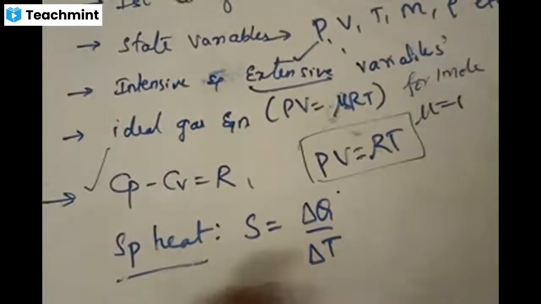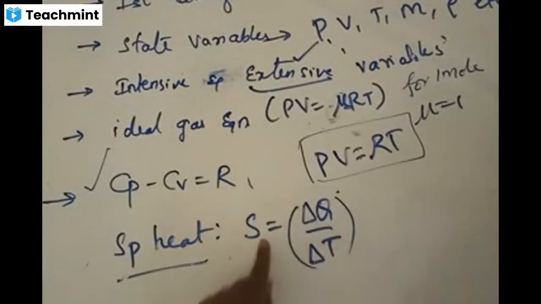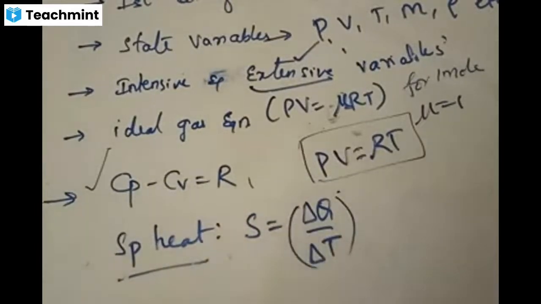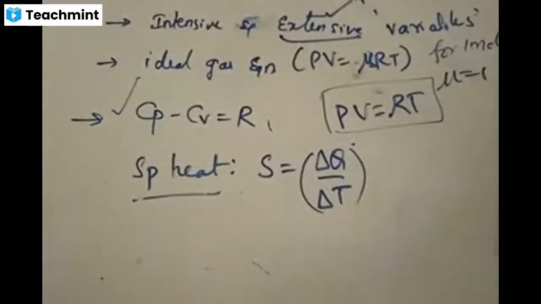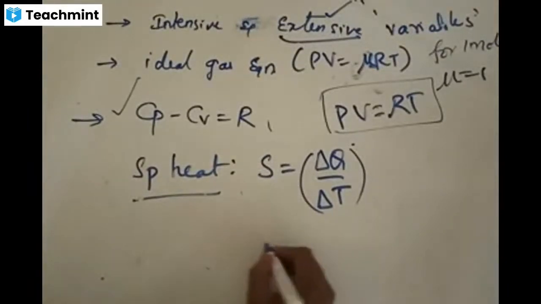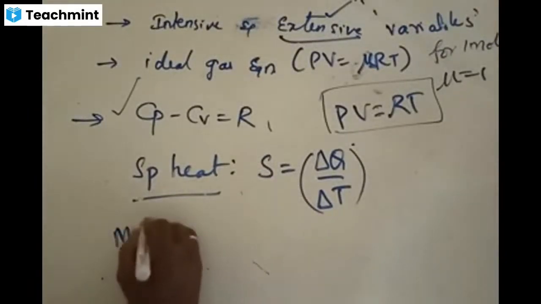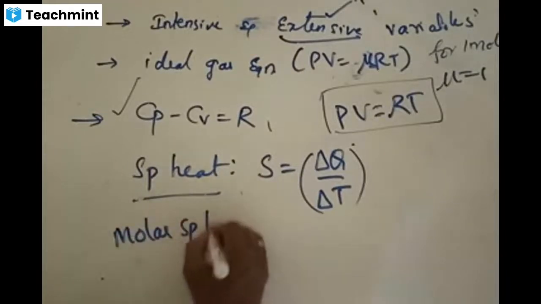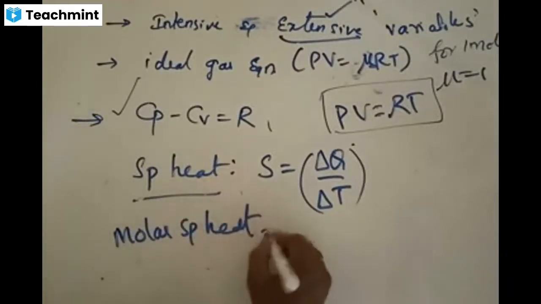When mass is taken to be unit, that amount of heat is called specific heat, and accordingly this is S. We have also seen that if mass is not taken in terms of kgs but in terms of number of moles, then that heat is called molar specific heat. We have already defined all this.